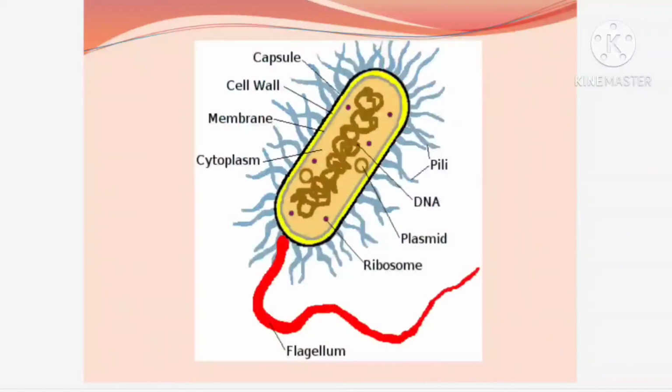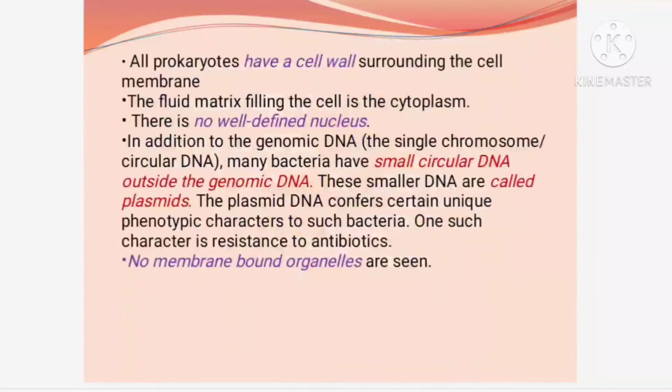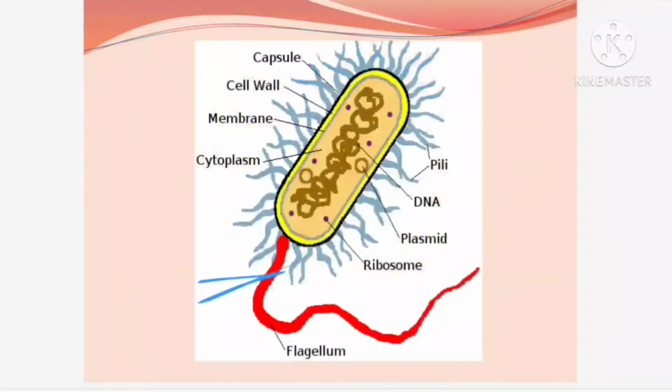Now, we are seeing a rod shaped bacterium, bacillus. When you are looking into the structure of a rod shaped bacterium, the bacterial structure you have to practice, you need to draw in your notebook. In case you have already drawn it in biological classification, it's fine, otherwise you have to draw it now. Now, bacterial cell, one by one we will discuss. First, all prokaryotes have a cell wall. Just I am noting down, you find out where the cell wall is.